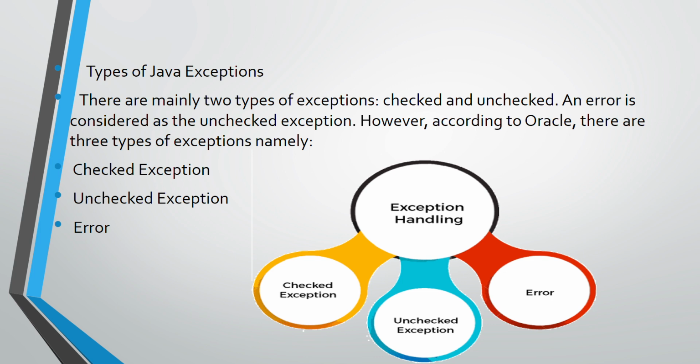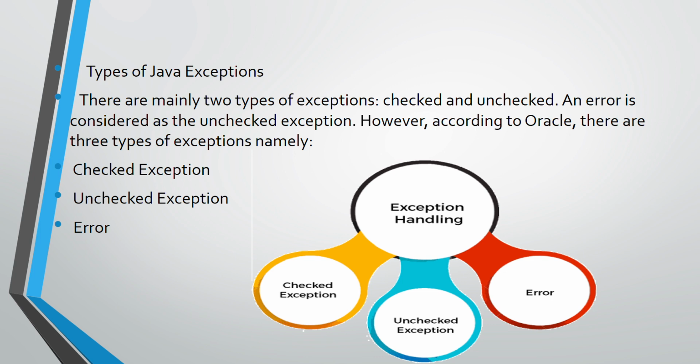Examples of unchecked exceptions are ArithmeticException, NullPointerException, and ArrayIndexOutOfBoundsException. Examples of error are OutOfMemoryError, VirtualMachineError, and StackOverflowError.